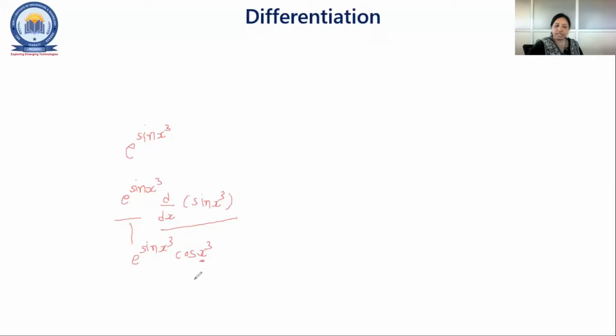So for this also we need to write, this is x raised to n, which means n x raised to n minus 1, so that is 3x square. So our answer will be 3x square into e raised to sin x cube into cos x cube.